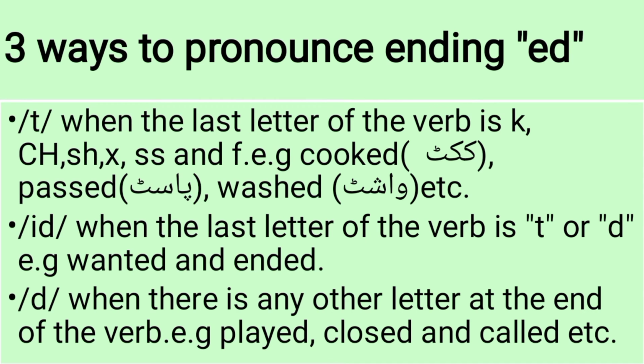In the third case, the ed ending will be pronounced as d when there is any other letter at the end of the verb. For example, in play, close, and call. Because these verbs don't end in the letters that are present in the first and second cases. So in this case, the ed will be pronounced simply as a d sound, as in played, closed, and called.